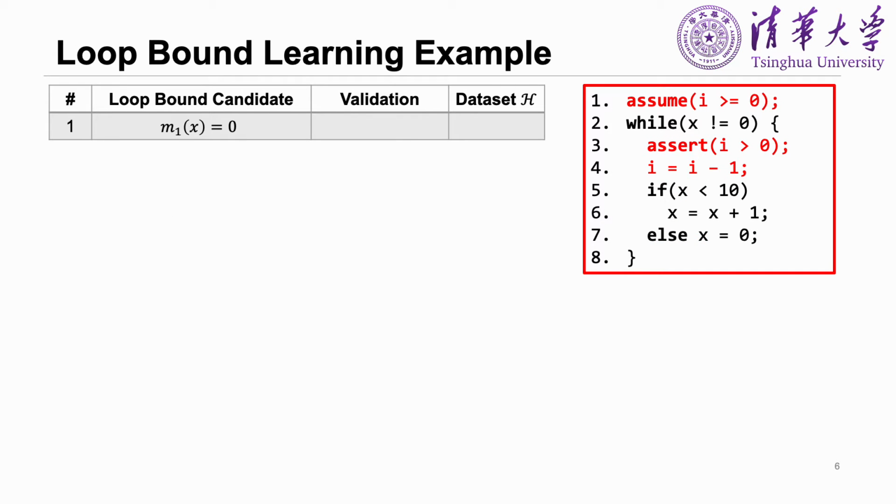Let's begin with a concrete example to show our ideas about loop-bound learning. Recall that our loop-bound candidate always starts from 0. With m(x) equals 0, we generate the validation task as the program shown in the red box. Actually, the loop-bound m(x) equals 0 is not correct.